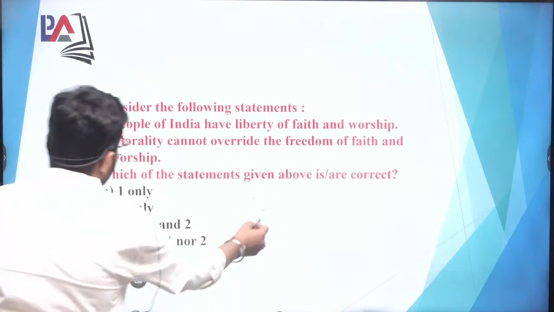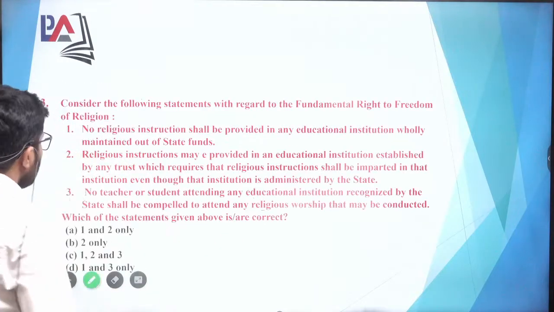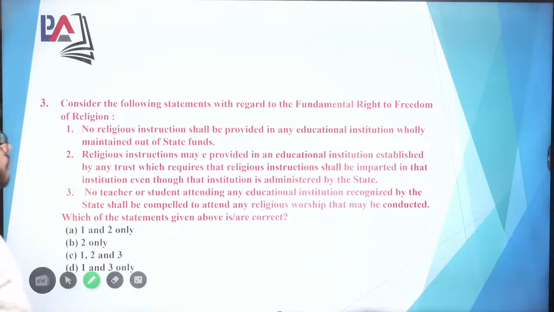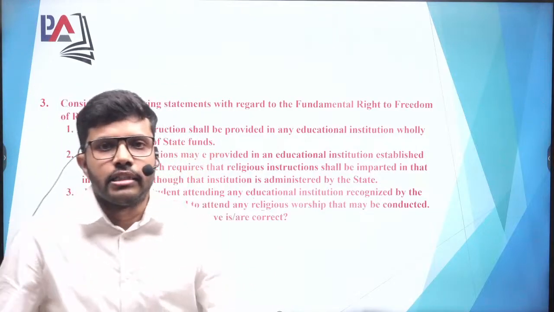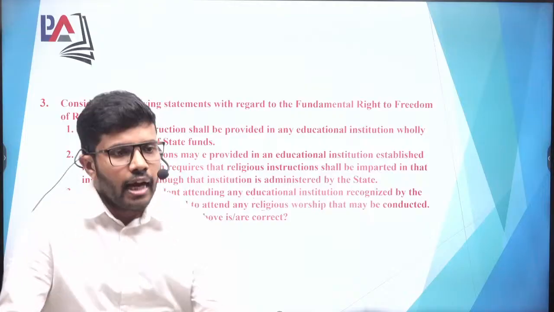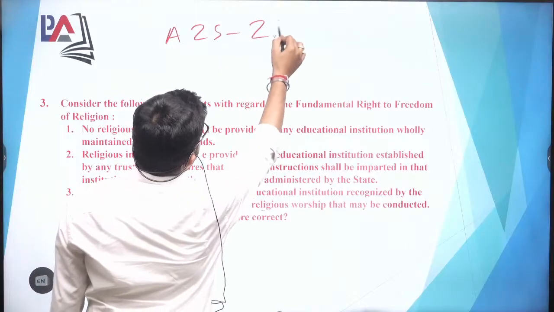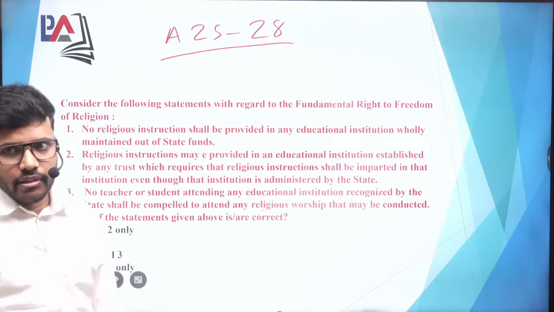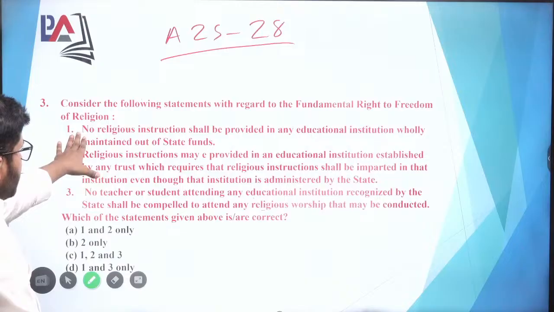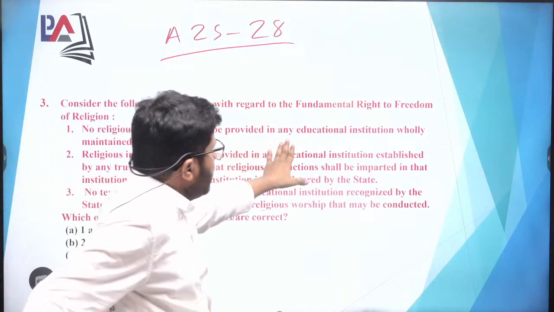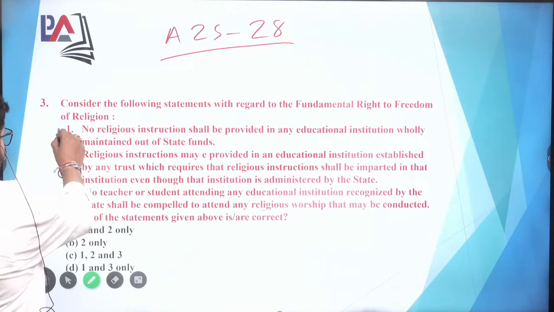Now coming on to the third question. Third question is, considering the following statements with regard to the fundamental right to freedom of religion. We have the freedom of religion under the chapter of fundamental rights, that is part 3, and among those we have articles 25 to 28, which specifically talk about the freedom of religion. So if we focus on article 28, you will find that it is mentioned that no religious instruction shall be provided in any educational institute wholly maintained out of state funds. Okay, so this is one.